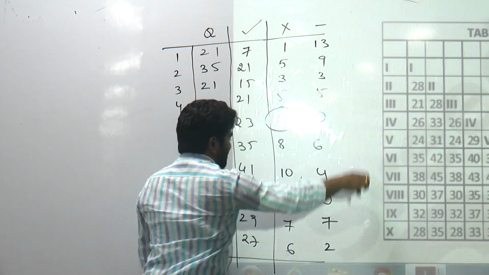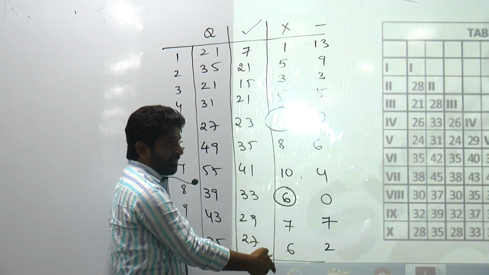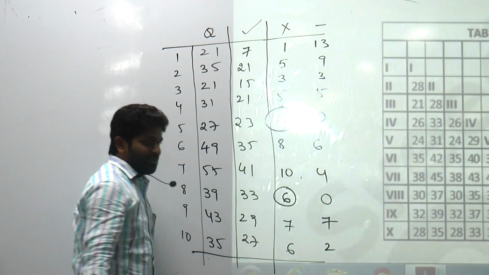And for these questions you need to subtract 2 marks for questions which were given a wrong answer. 1 mark will be subtracted from the questions which were unattempted.